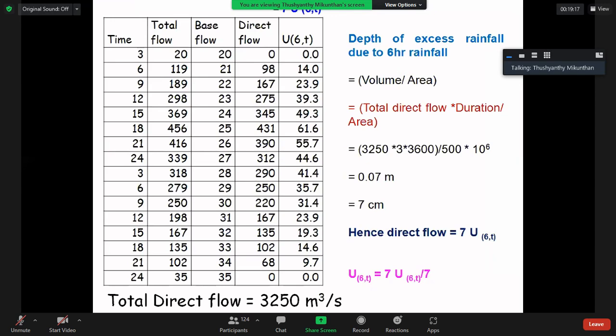Did anyone get my answer, 3250? Yes, ma'am. Okay. Because this is the calculation part, I am waiting another 2-3 minutes for the calculation of unit height.